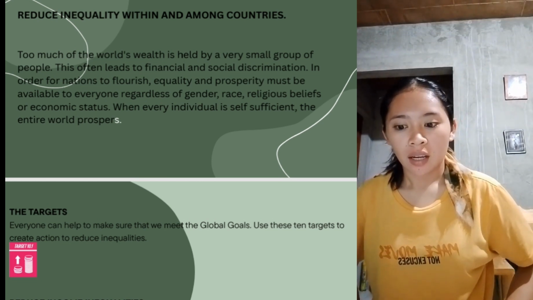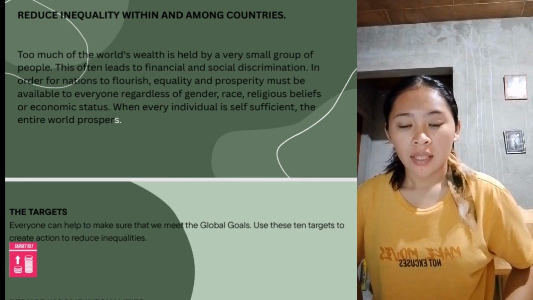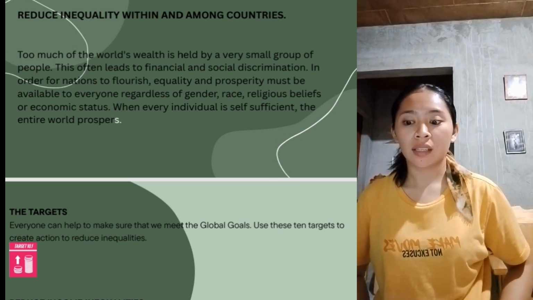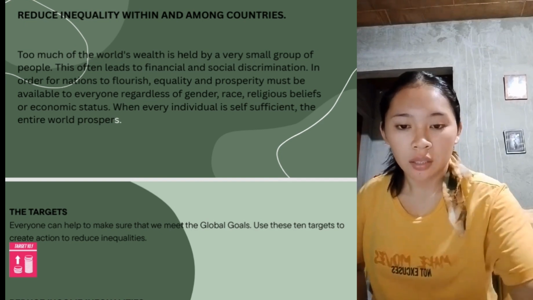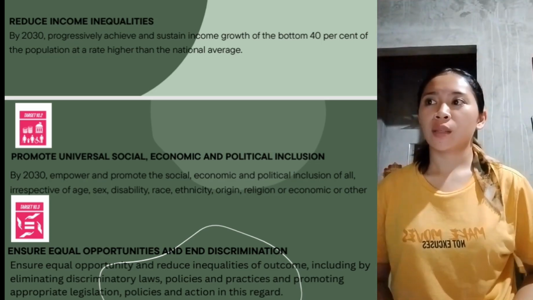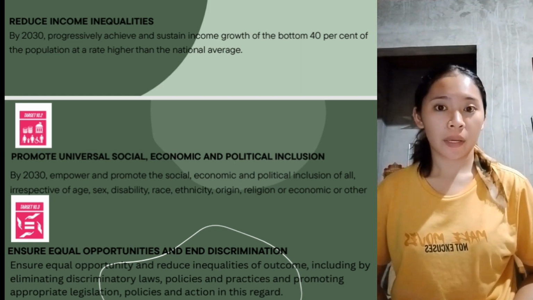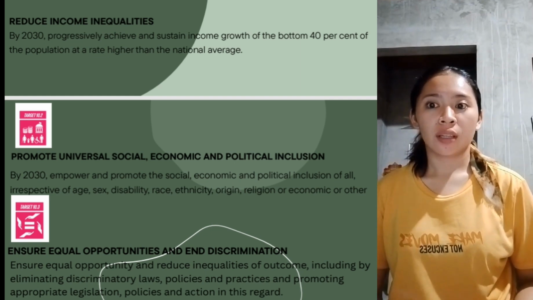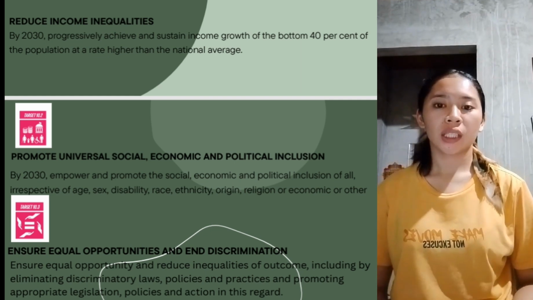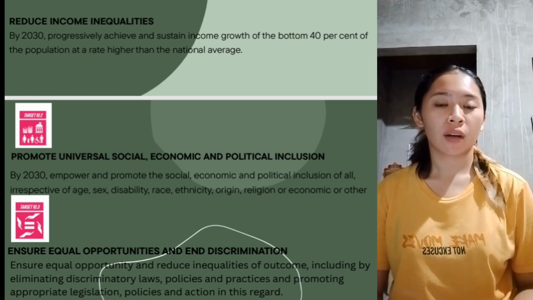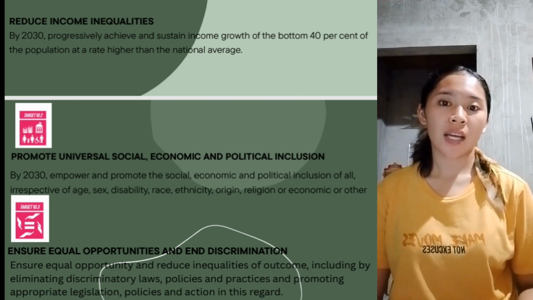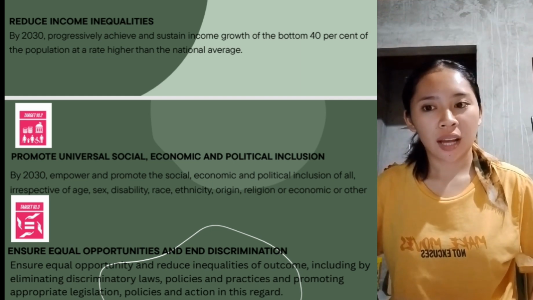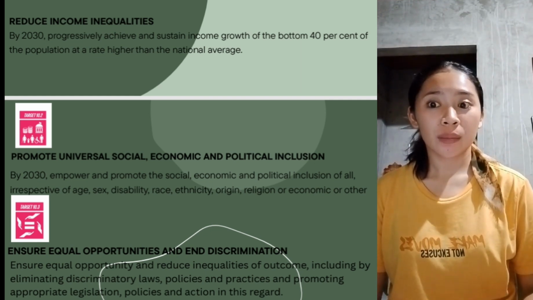In this target, the goal is to ensure that the bottom 40% of the population experiences faster income growth than the national average by 2030. Second is Target 10.2, which is to promote universal social, economic, and political inclusion. It aims to ensure that by 2030 the bottom 40% of the population will experience higher income growth than the national average. This helps to close financial gaps and create a more equitable economy.